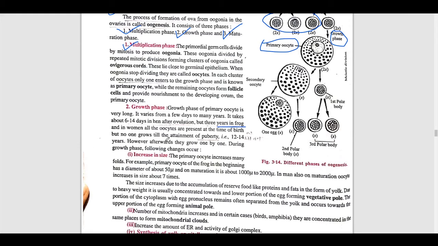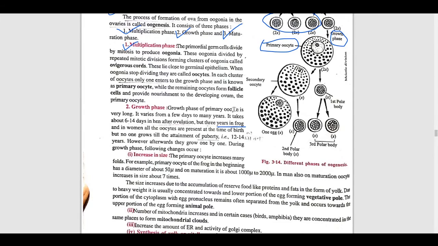But if we talk about women, it can take 12 to 14 years. Women's oocytes are all present at the time of birth, but none grows till the attainment of puberty, right? Yes.